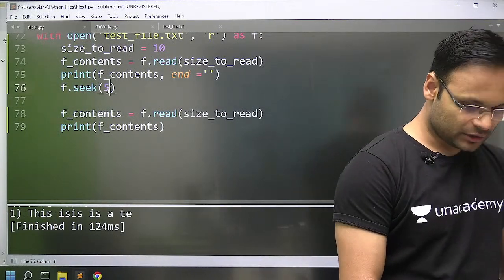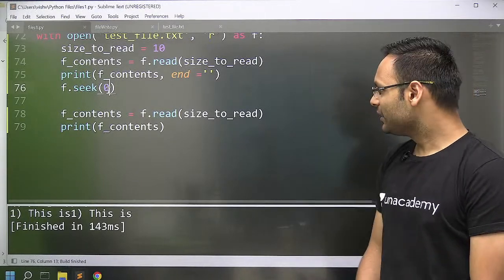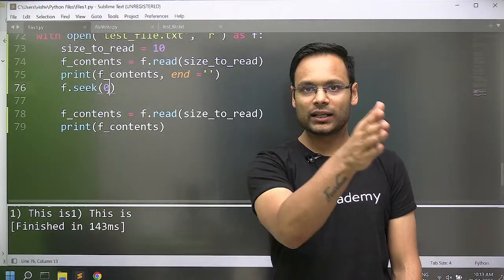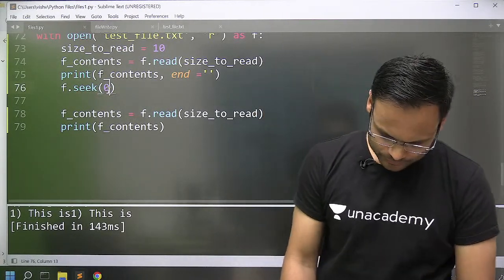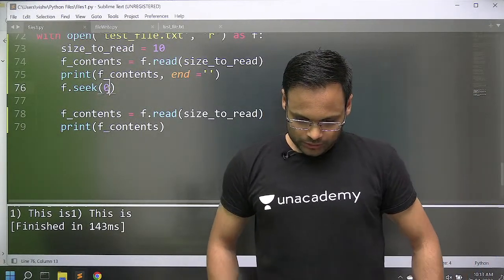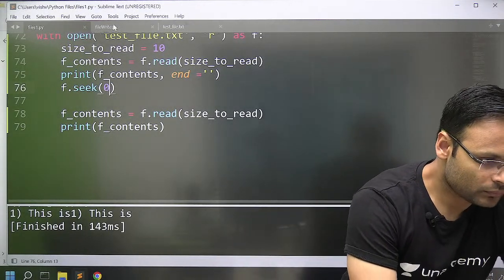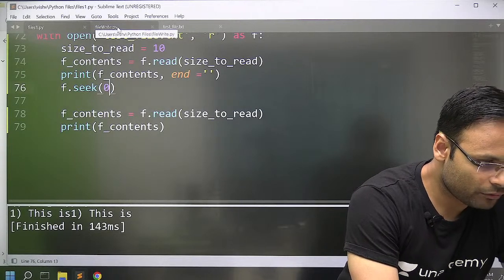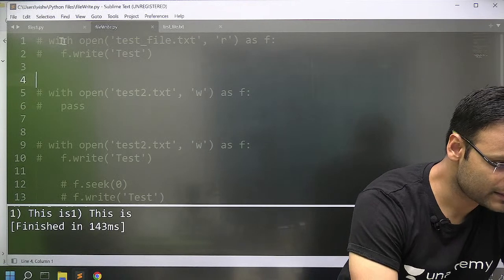So you can seek the position so that you'll have your file pointer wherever you want. The seek method works that way. Fine. Next thing we will see is writing in the file. So let's start with this.